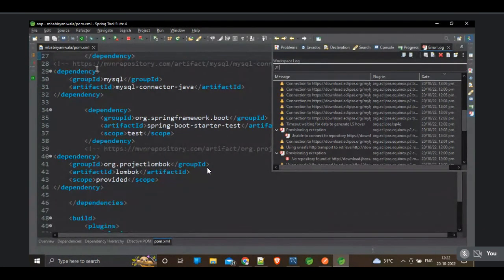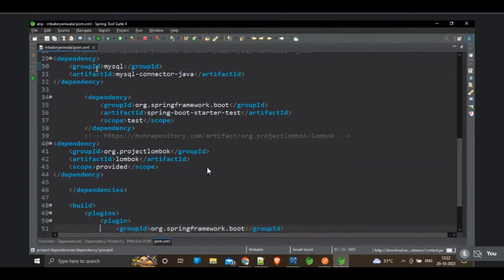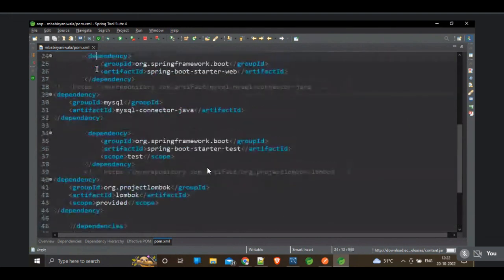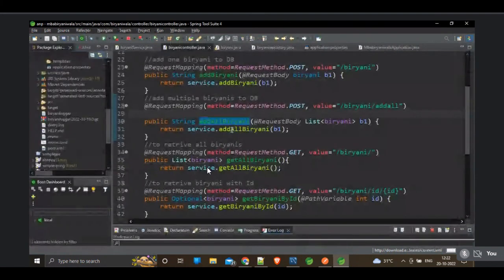When you are using Apache Derby, please remove MySQL. If you want to work with MySQL, please remove Apache Derby. You have to mention only one dependency, guys, only one database. Here I'm using MySQL Connector/J. You can see I removed Apache Derby. Let's close this. This is the first task you have to do